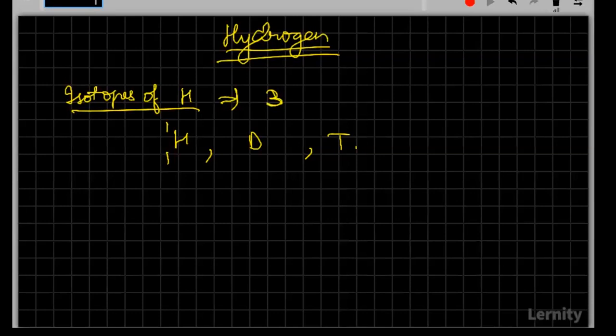Good. So it will be 0, 1, 2. Yeah, please, it's not 1, 2, 3. It will be 0, 1, 2. So protium will be 0. I just asked you the number of neutrons. So it will be 0, 1, and 2.